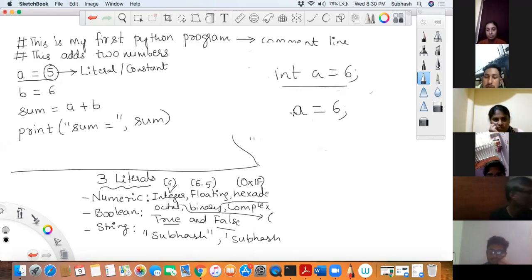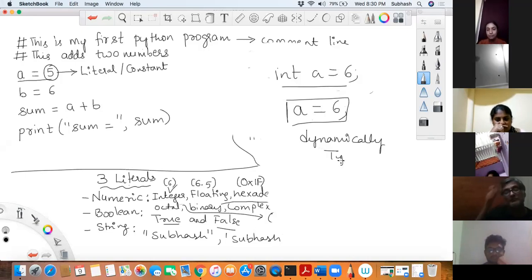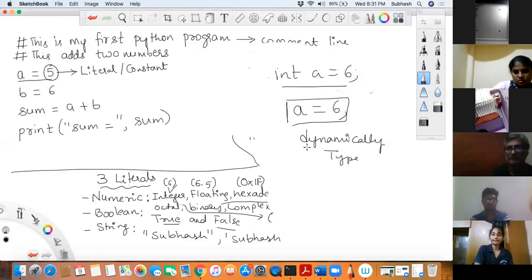That is the reason yesterday in the class I told you, Python is dynamically typed. What do you mean by dynamically typed? Dynamically typed means the data type would be identified based on the literal by Python itself. The language will understand what is the type of the data. You need not mention it, and the entire memory that is required for a specific kind of data would be taken care of by Python itself. Did you understand this?